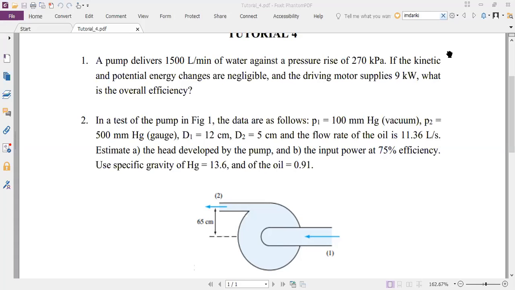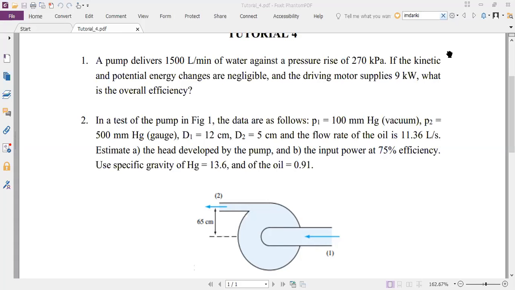Okay. Now tell us about P1. What does vacuum mean? And what do you expect the pressure at the inlet to the pump to be with respect to atmospheric pressure?